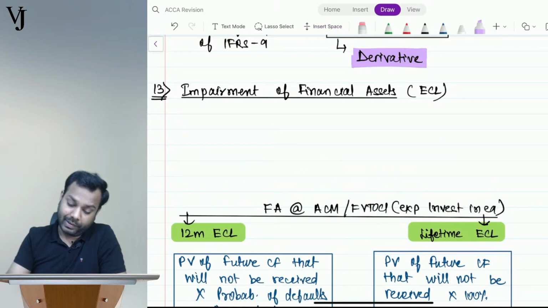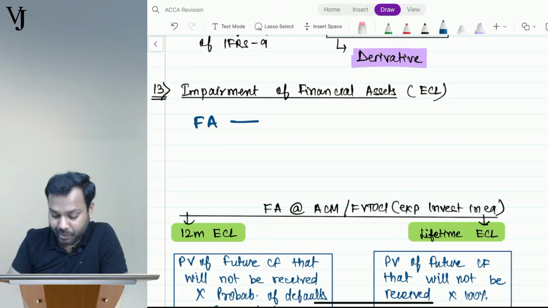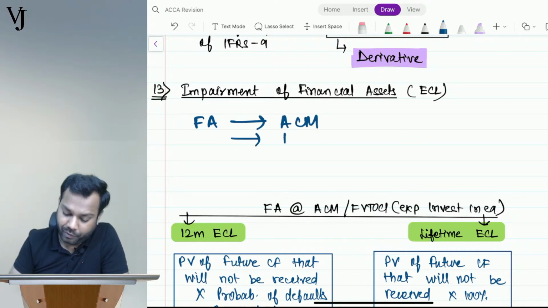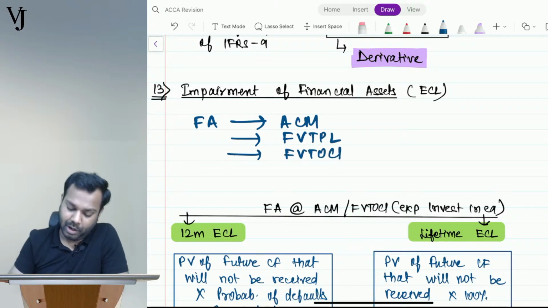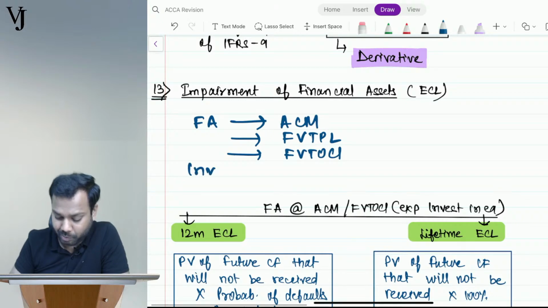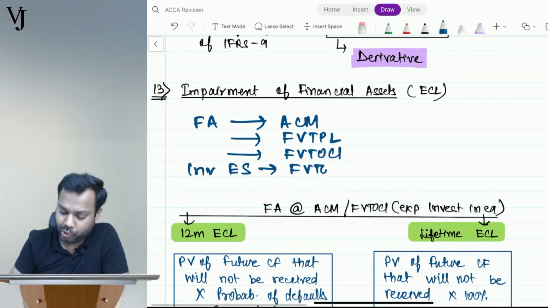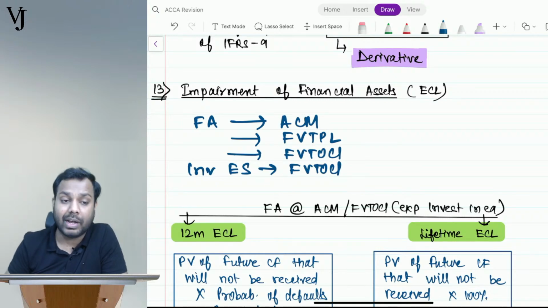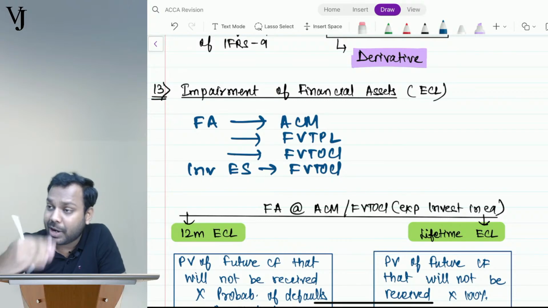Financial assets can be measured at amortized cost, at fair value through P&L, or at FVTOCI. And there is one more thing, investment in equity shares, which can be measured at FVTOCI, but this is irrevocable. Irrevocable means it cannot be classified to P&L.